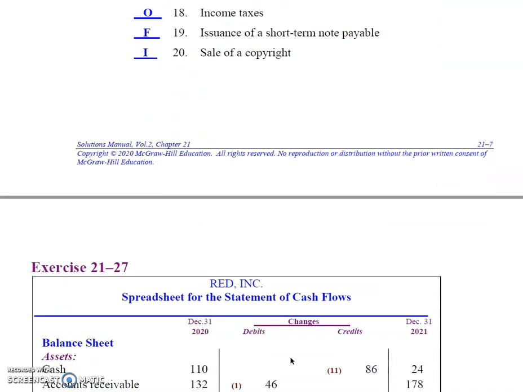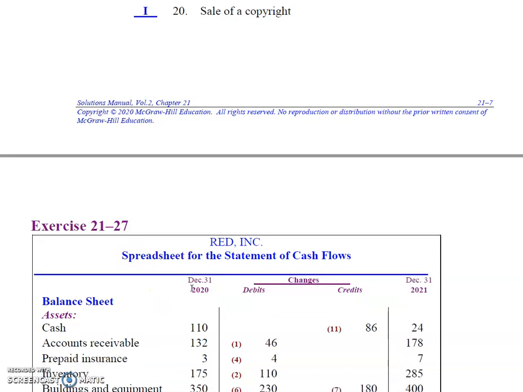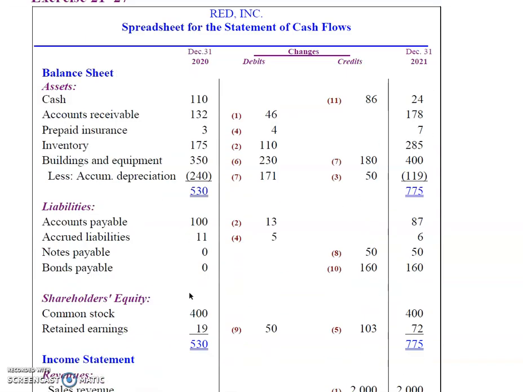All right. Now, I'm not going to have time to go through. You're not assigned exercise 2127, but what we're going to do is use the information from that to prepare the statement of cash flows using the indirect method. Exercise 2127 uses the same information under the direct method. So I just wanted to present them both for y'all to see.